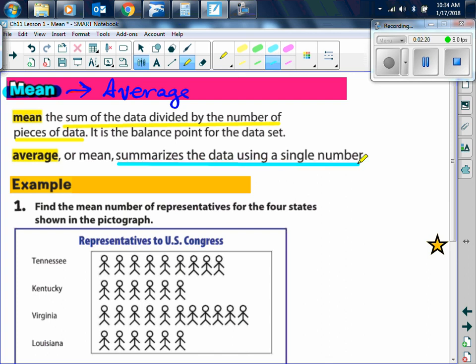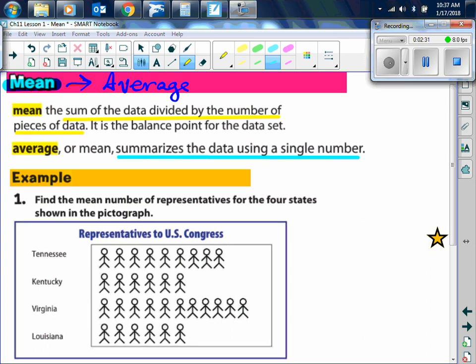Okay? And again, the mean summarizes the data using a single number. Now remember, the mean and the average, they are synonyms. They mean the same thing. Average is the same thing as the mean. Alright, so example 1 says find the mean number of representatives for the 4 states shown in the pictograph. Here, when you have a graph with pictures, that's called a pictograph.